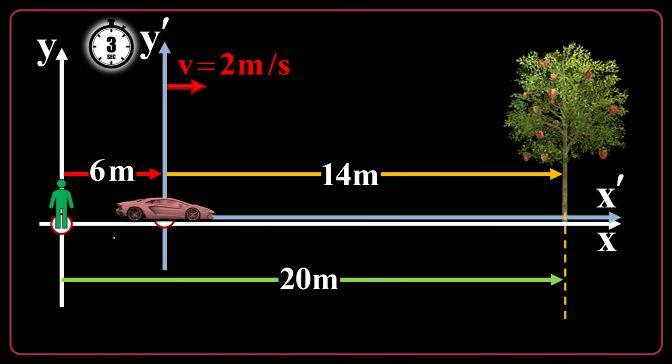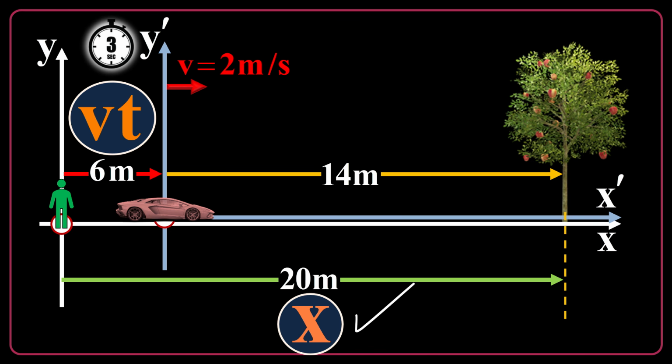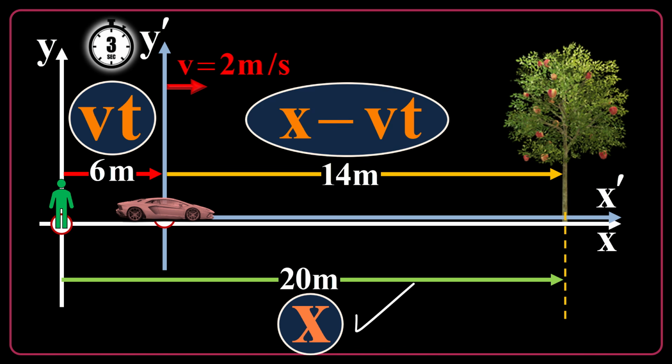In general, we can assume that the person has a distance x to the tree. The distance traveled by the car is vt, and so the remaining distance is x minus vt. When it comes to the relativistic case, it is not that easy. In future, we will develop that according to Einsteinian postulates. What do we mean by that?